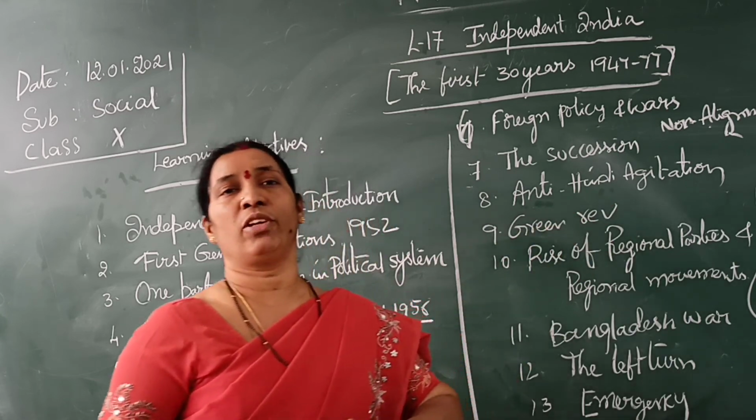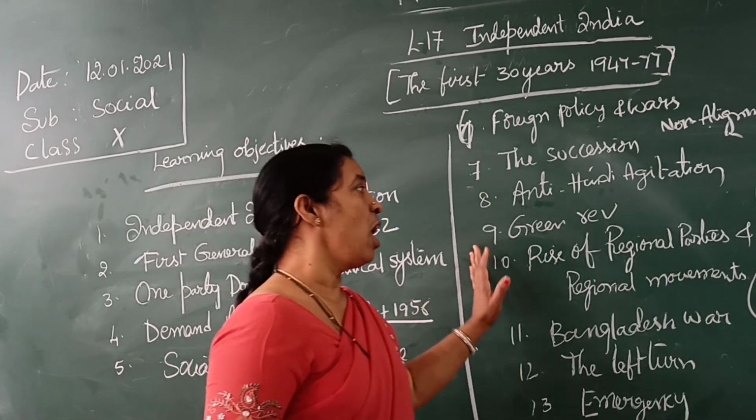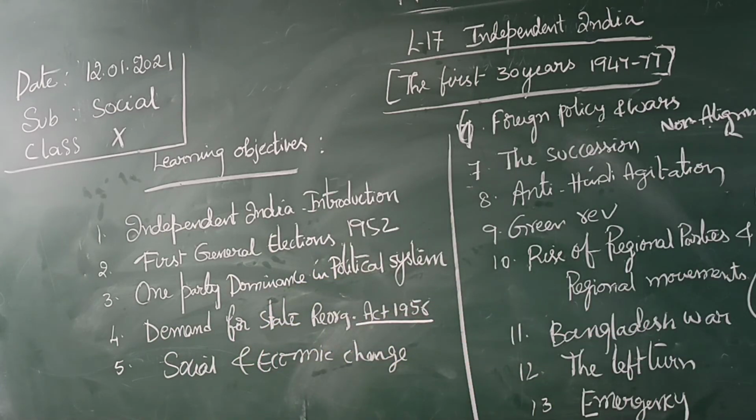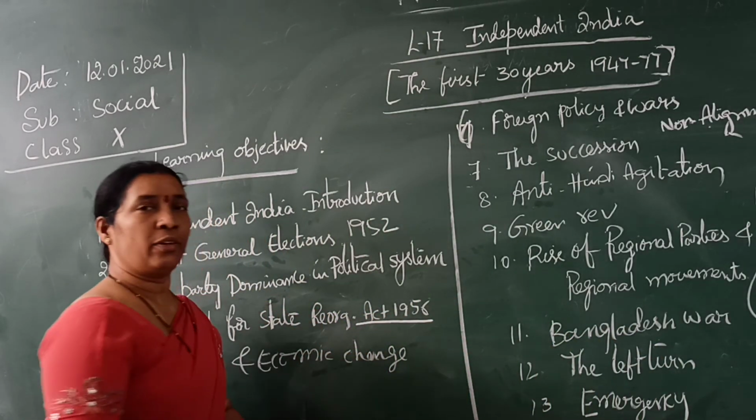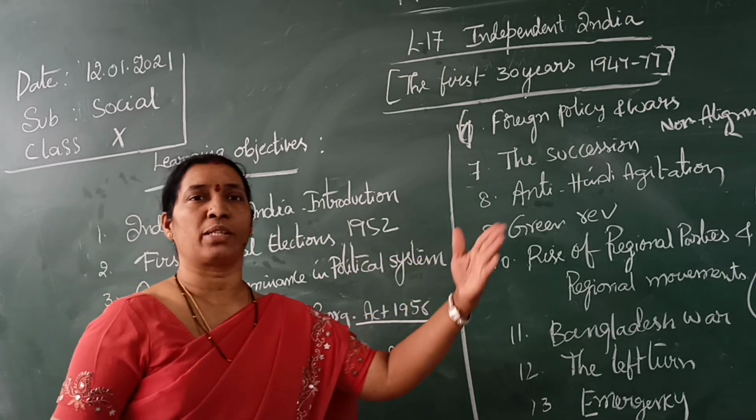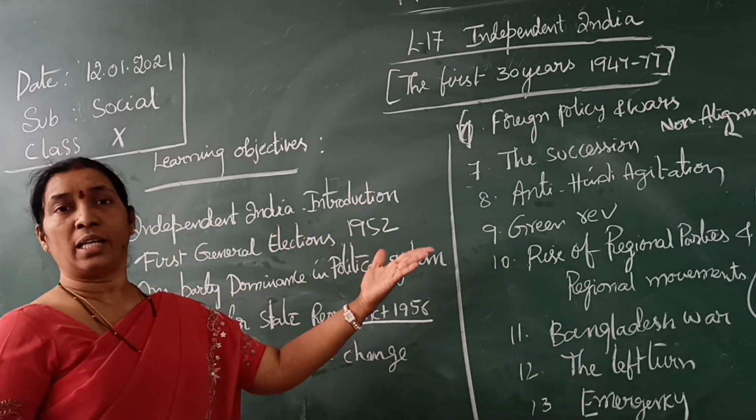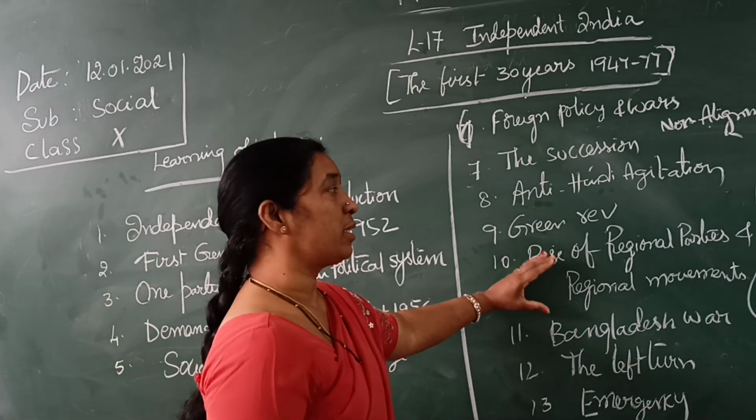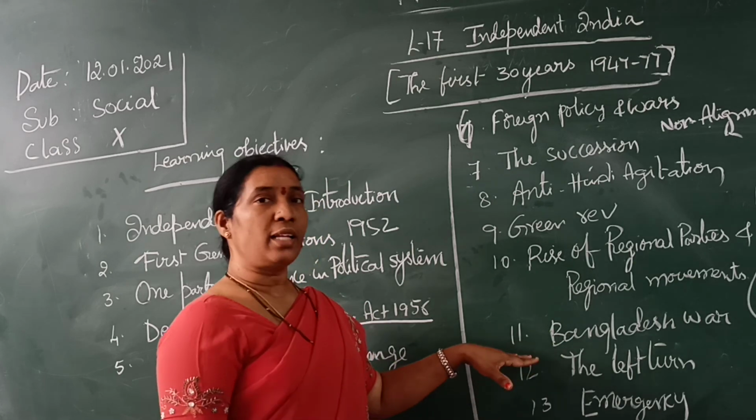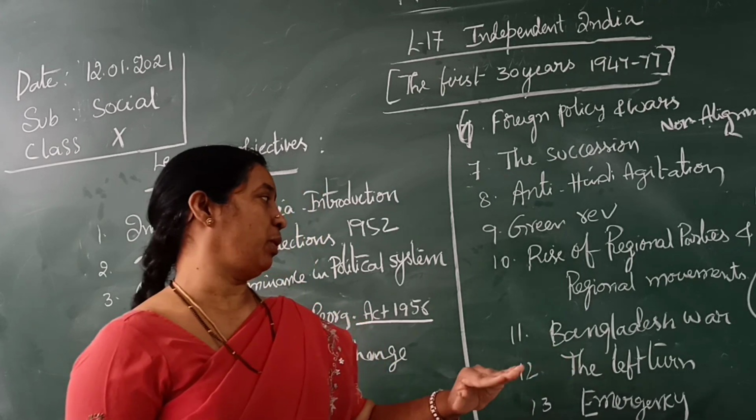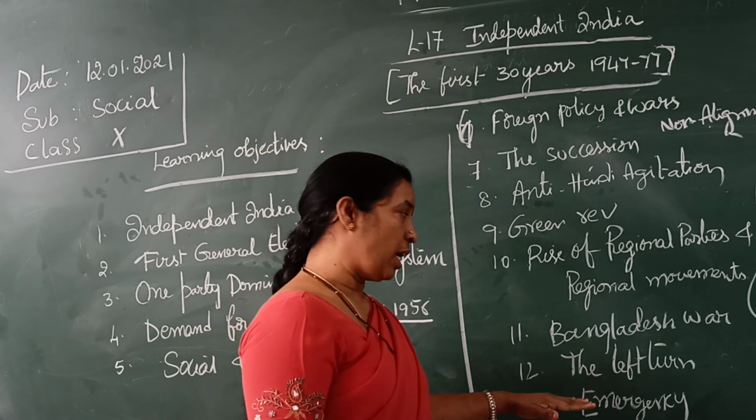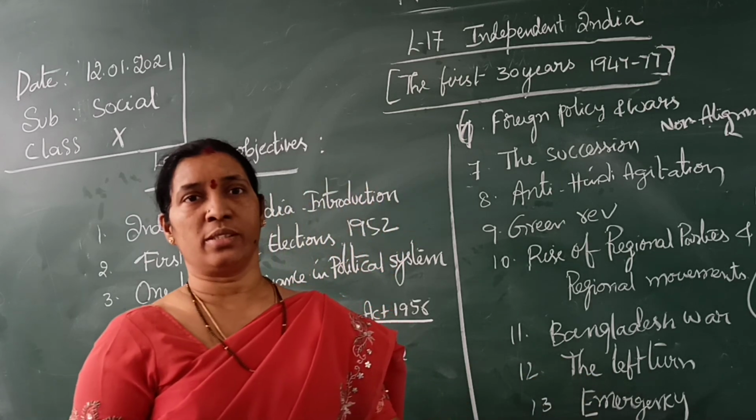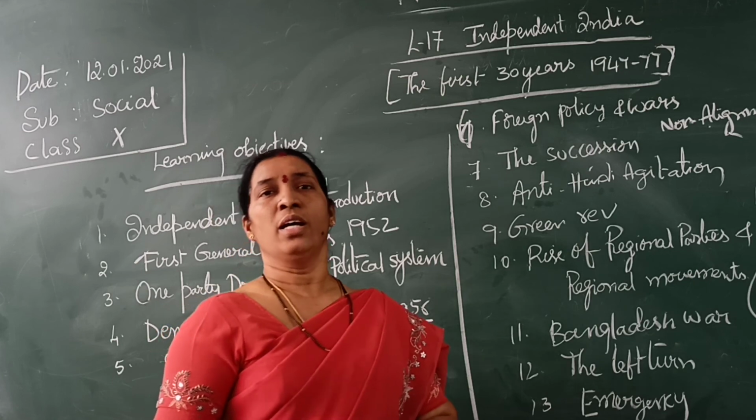After that, the Green Revolution, which we talked about, and the rise of regional parties. A lot of regional parties slowly started, that means in every state. For example, in Andhra Pradesh TDP, in Tamil Nadu DMK, Asom Gana Parishad in Assam, Akali Dal in Punjab. So many regional parties in every state. Slowly regional parties and regional movements rose. And the Bangladesh war, we had a war with Bangladesh, and the left turn with Indira Gandhi in 1970, and there was an emergency. These we will discuss in detail in the next section, children.